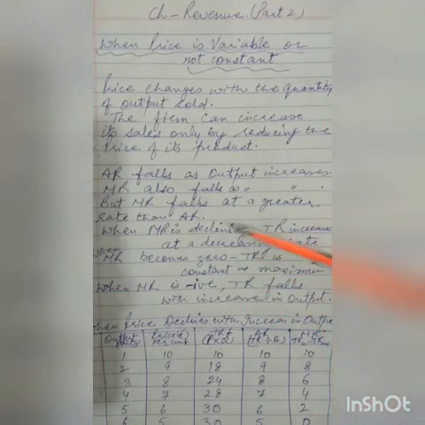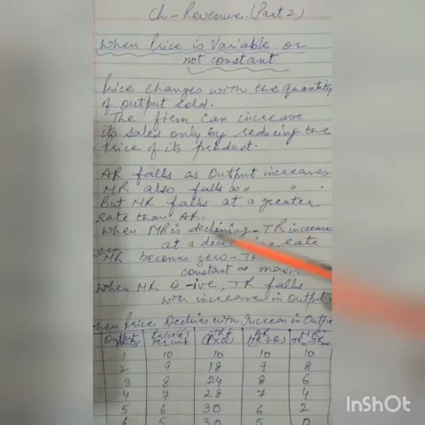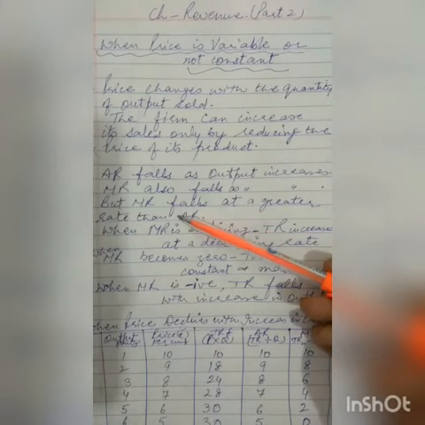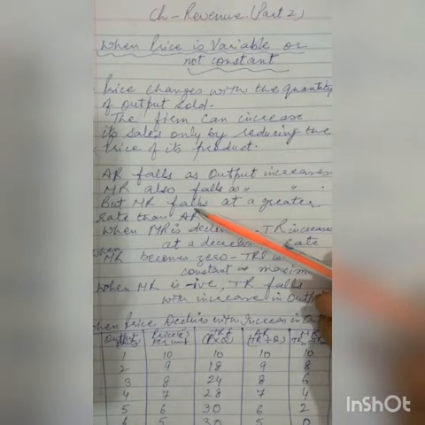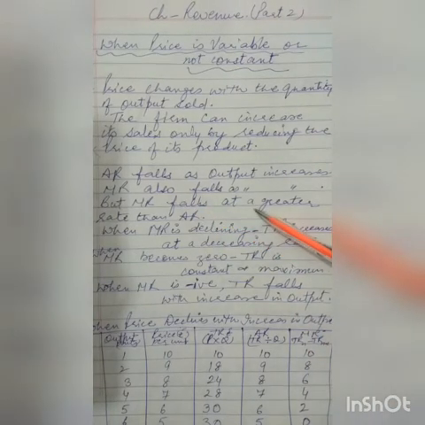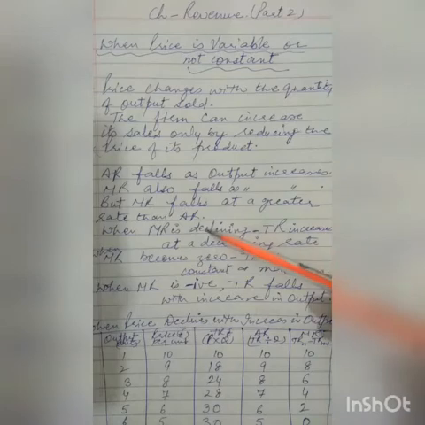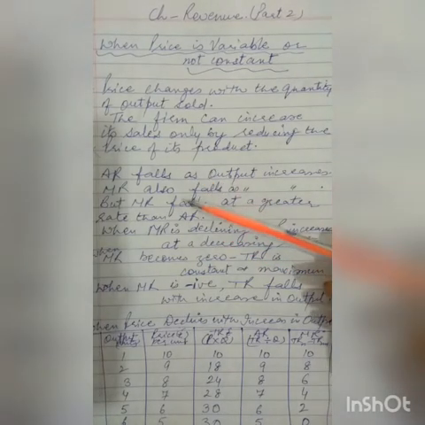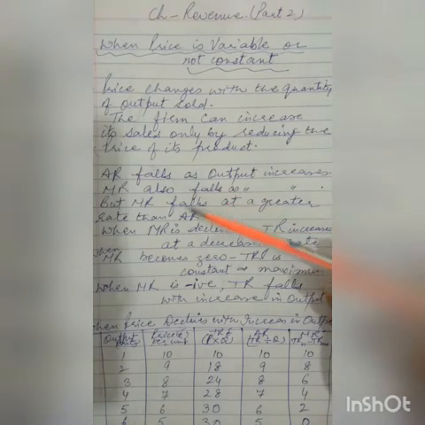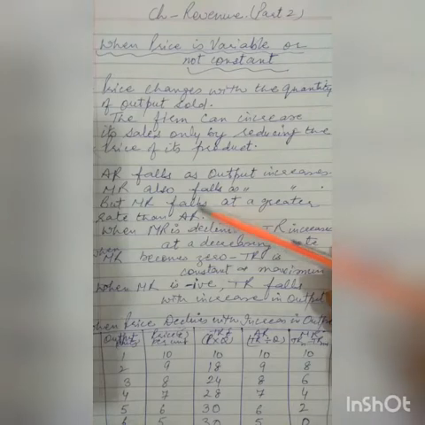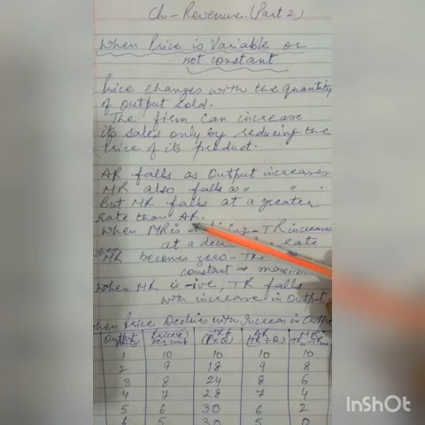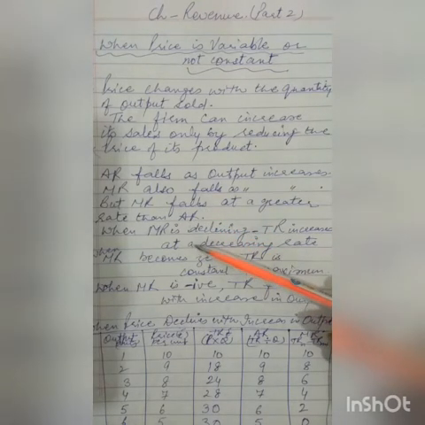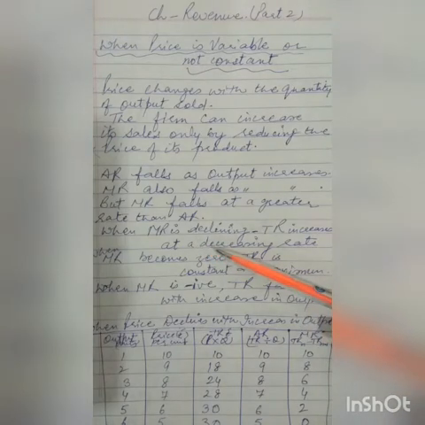But one thing you have to remember: during the fall, MR always falls at a greater rate or greater speed than average revenue. Average revenue falls, marginal revenue falls, but the rate of fall of marginal revenue is more than that of average revenue. Marginal revenue falls as it declines, but it remains positive.